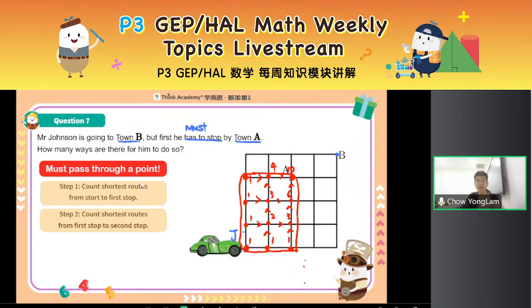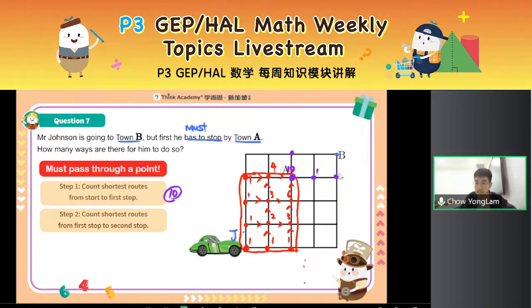Okay. So from the start to the first stop, I have 10 ways already. But that's only step 1. I need to move on to step 2, where I continue from A to B. This time, I shift my starting point. My starting point is A. And I, of course, want to go to B and see how many shortest paths there are. So we do the same thing. Label the one direction points first.